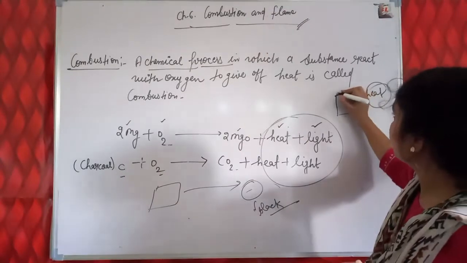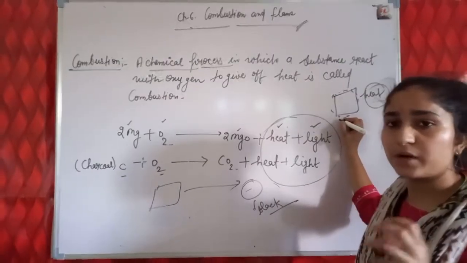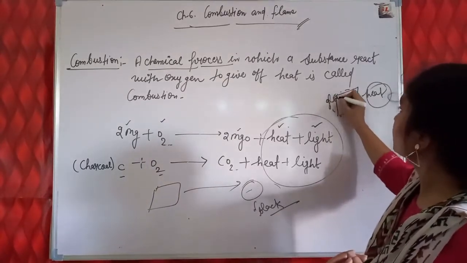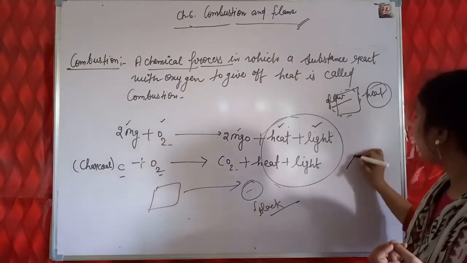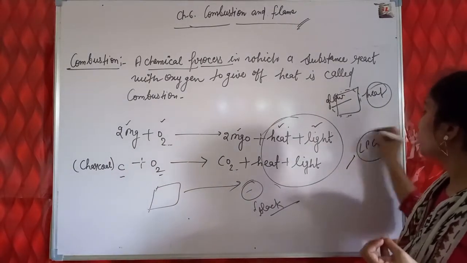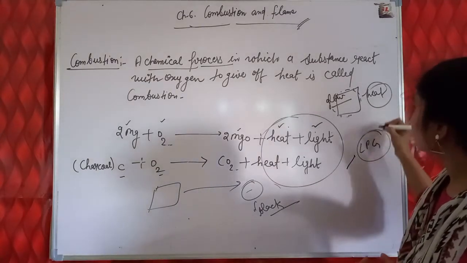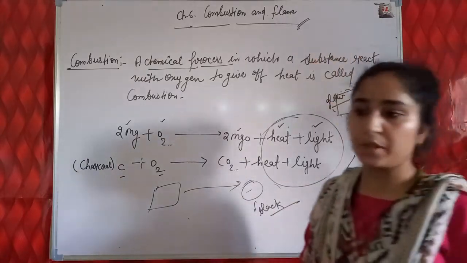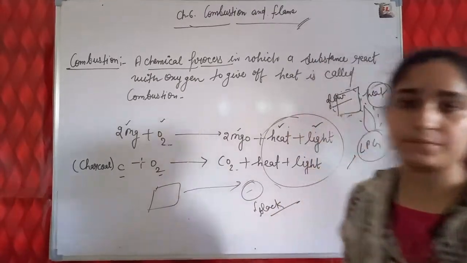Such as when a wooden part undergoes burning, it produces heat in the form of glow. And if we allow LPG gas to be burned or ignited, then LPG gas produces heat in the form of flame. So that is flame. And what is meant by ignited, we will discuss sometime after.